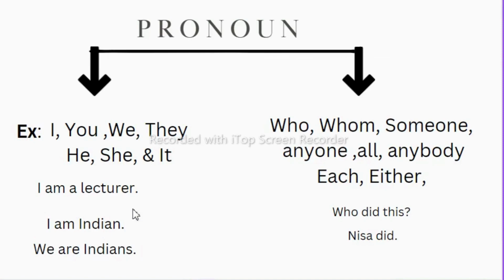Now if we take examples like I'm a lecturer, I'm an Indian, we are Indian. Here we know the person, that's why we are using I, meaning I'm talking about myself. If we say we are Indian, the word we is used because we can't say all the names of the people. So we generally say the term we instead of a noun. And when we don't know the person, we say who did this. You could say Nisa did it. So the word who takes the place of a noun. Basically, the words which we use in place of a noun are called pronouns.